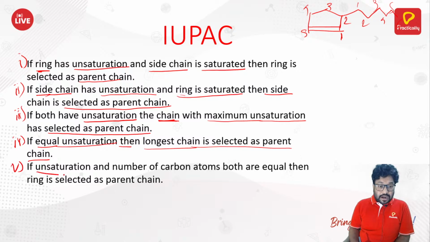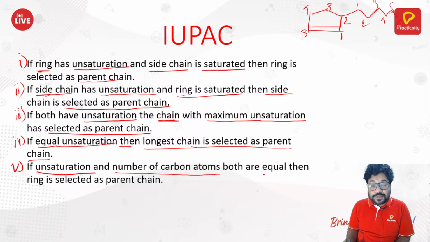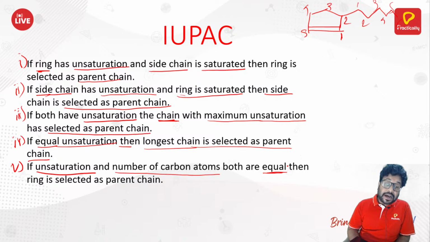If unsaturation and number of carbon atoms both are equal, this is the fifth possibility, right? If unsaturation and the number of carbon atoms are both the same, then what to do? Then ring is selected as a parent.